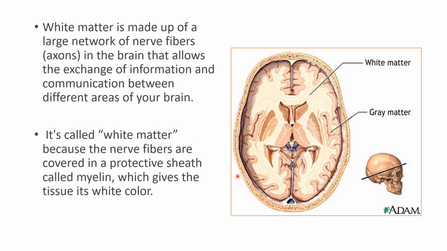Okay. So here you can see this is the cut section of the brain. This is white matter, whereas this is grey matter. Why is it called white matter? It is called white matter because the nerve fibers which are present in these are covered with myelin. Myelin is a protective sheath which is covering these nerve fibers. Because of myelin, they are white in color. This is called white matter.